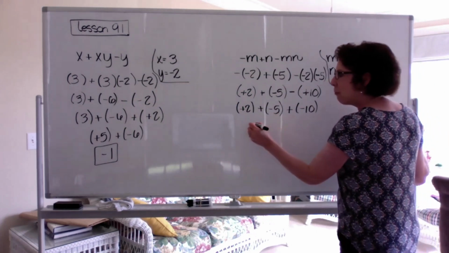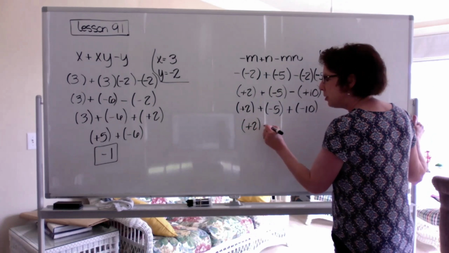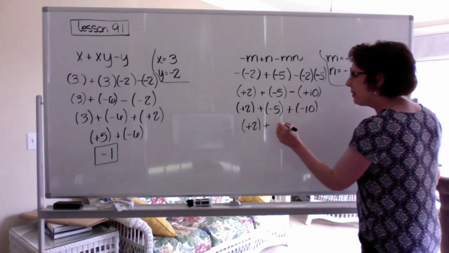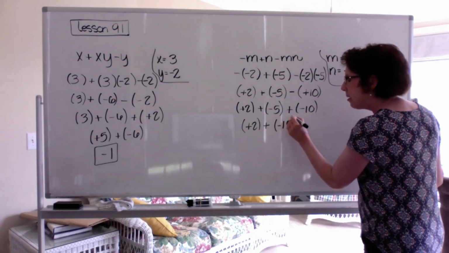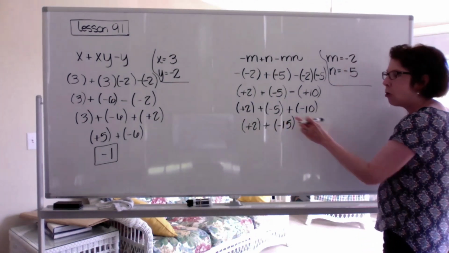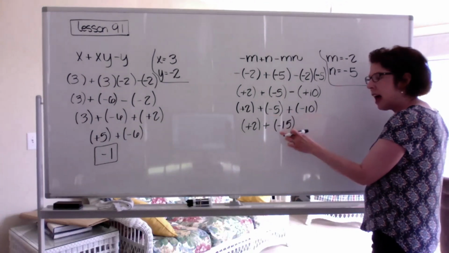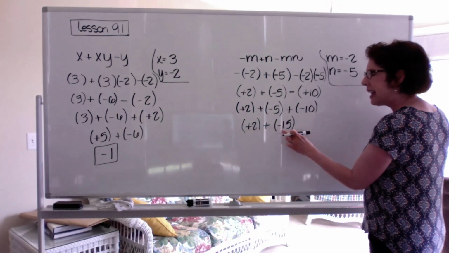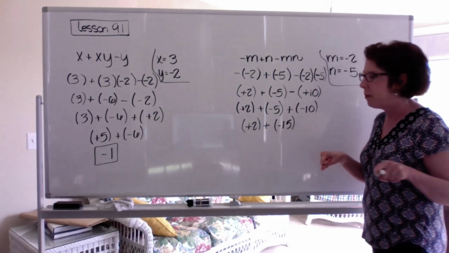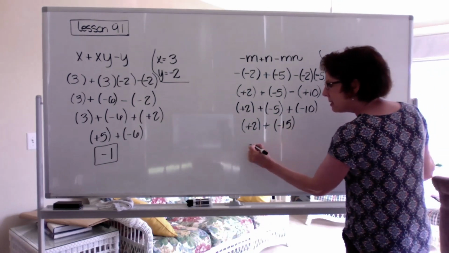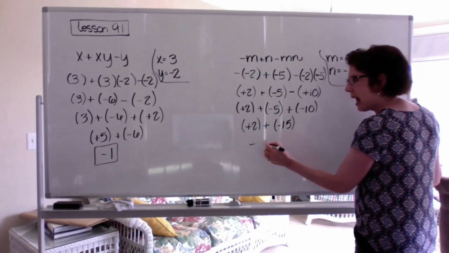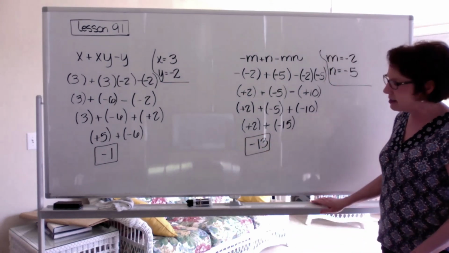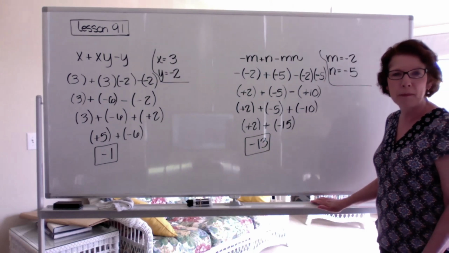Okay, I only have one positive term, +2, and then I'm going to add my two negative numbers together. -5 and -10 is -15. All right, I owe you $5 and I owe you $10 more. I owe you $15. Now I'm adding a positive and a negative number. Tug of war. Okay, the negative team wins. They have 13 extra players. And there is my answer to the second practice problem.